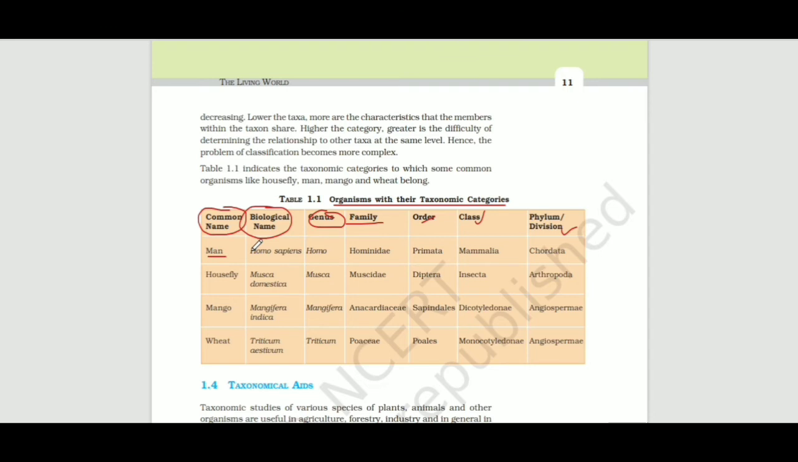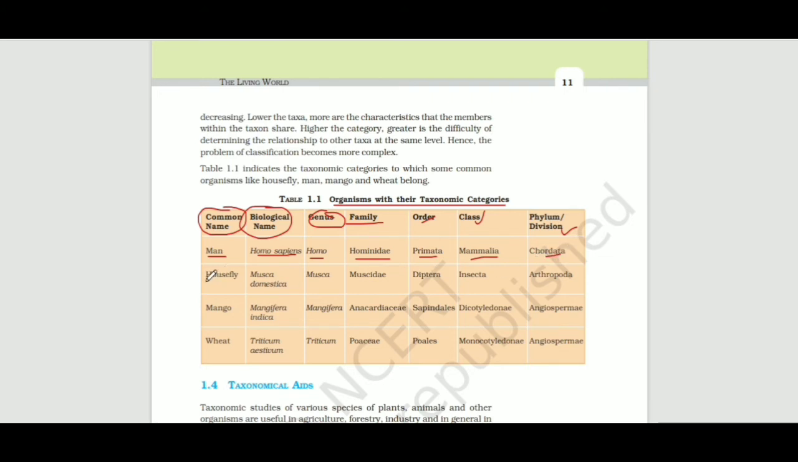Man's biological name is Homo sapiens. Homo sapiens is the scientific name of man. Homo is the genus and sapiens stands for species. Hominidae is the family, Primata is the order, Mammalia is the class, and Chordata is the phylum.